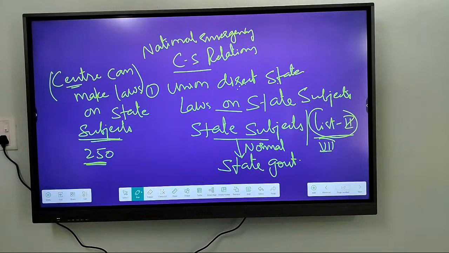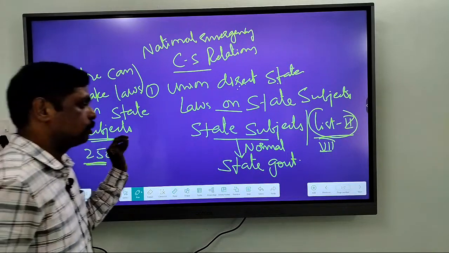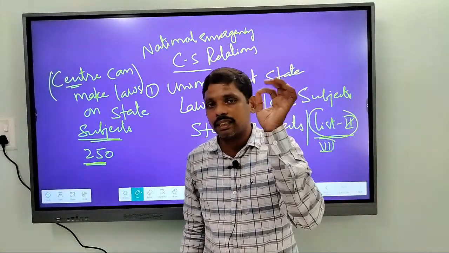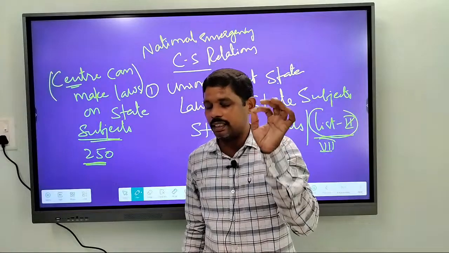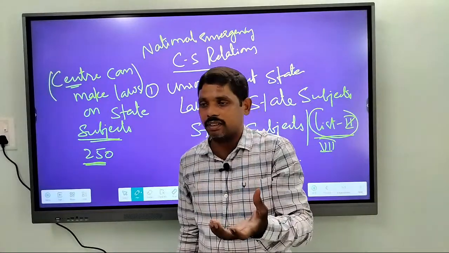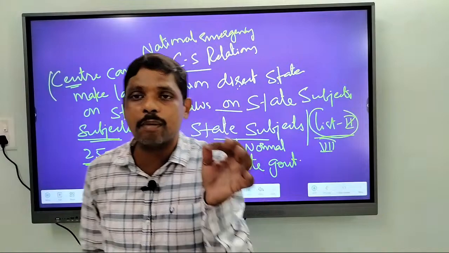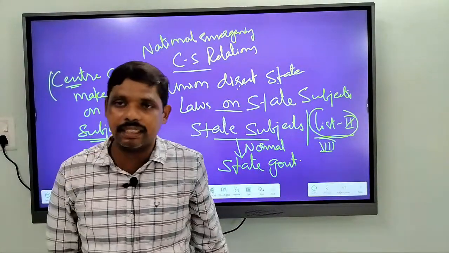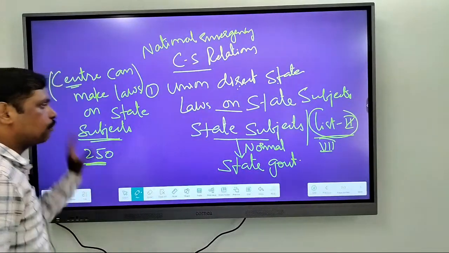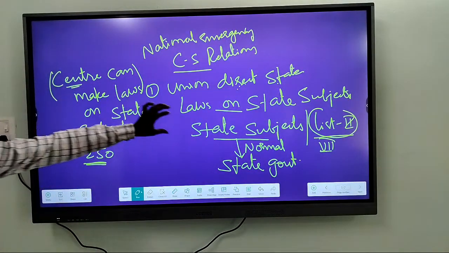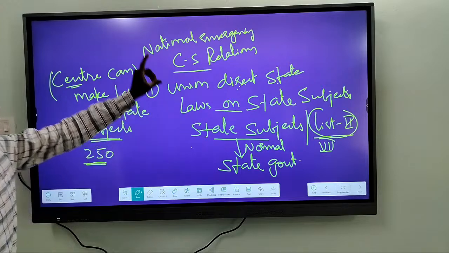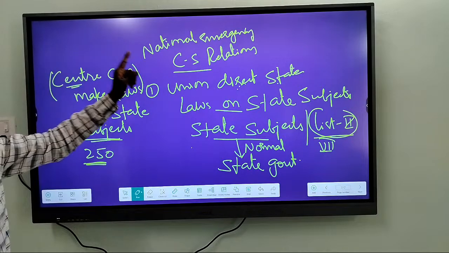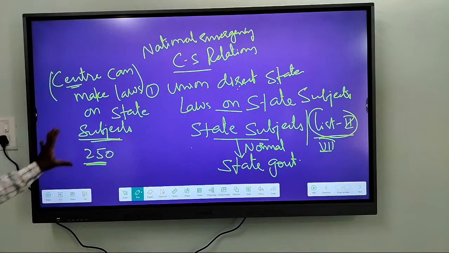Remember well, whenever a national emergency is imposed, it is the center that has the powers, right? The center has extraordinary powers. What extraordinary powers? It can make laws on the state subjects, right? Normally the states have authority over state subjects, but when an emergency is imposed, it is the center that gets the power on the state subjects. This is what we get.